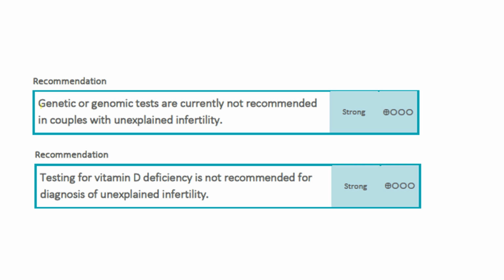Genetic testing or genomic testing is not recommended, as these are very expensive tests and there is no association of a specific gene with unexplained infertility. More research is needed to evaluate the role of genetics in unexplained infertility. Vitamin D testing is not recommended in unexplained infertility, as no role of vitamin D has been found.